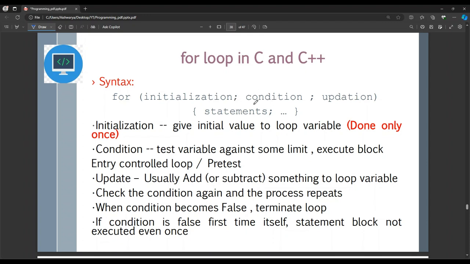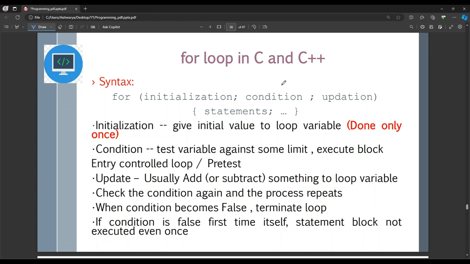Usually the condition will be with respect to the loop variable, and the updation will also be with respect to the loop variable. There can be one or two loop variables which you can initialize or update, or more than two is also possible, but the condition you can check only among the loop variables. You cannot have multiple conditions, but you can combine several conditions with respect to the loop variables.